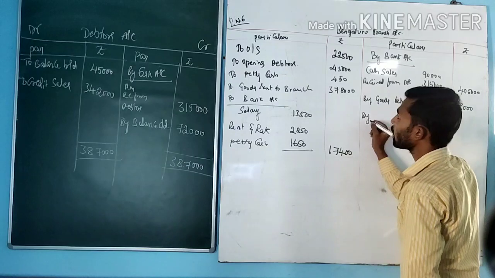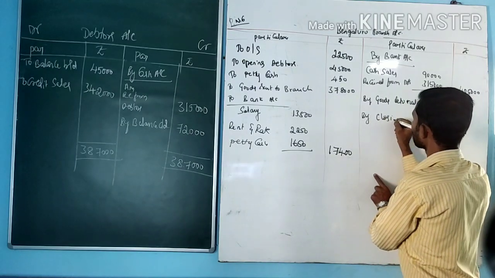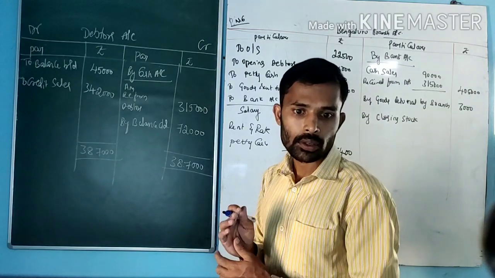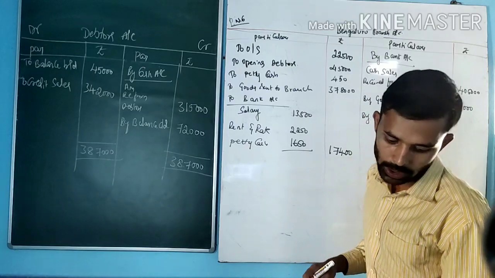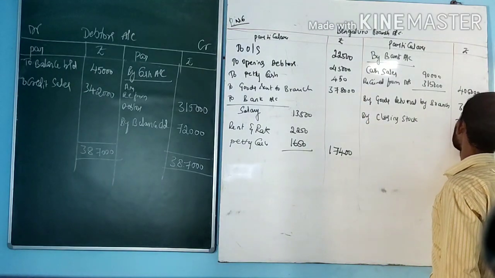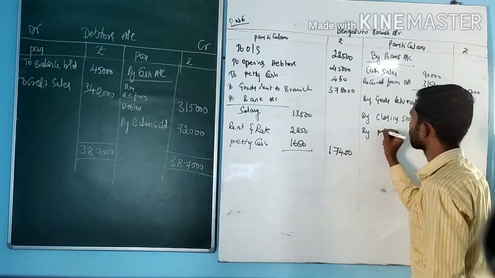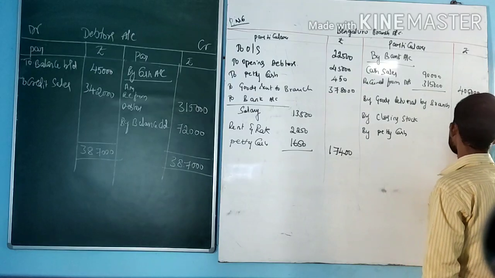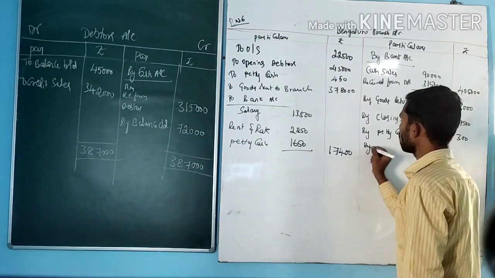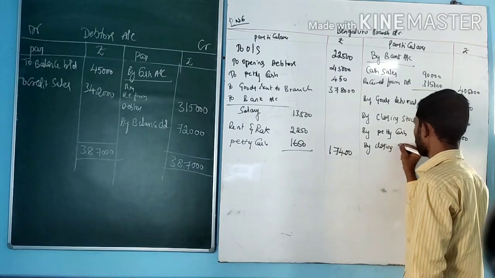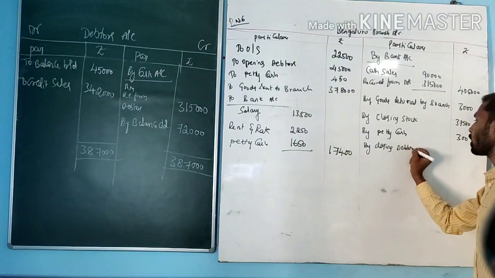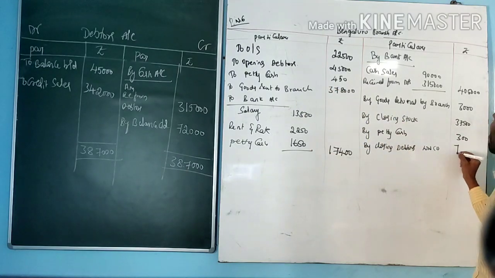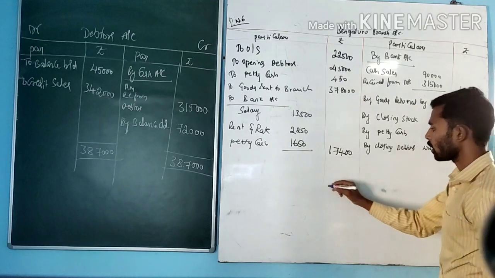Next, closing balances we have to find out. By closing stock, the given amount, that is 37,500. By closing petty cash, amount 300. Next, by closing debtors, which we have calculated in the working note number 1 in the debtors account, the balance is 72,000. Right, that's it with the problem.